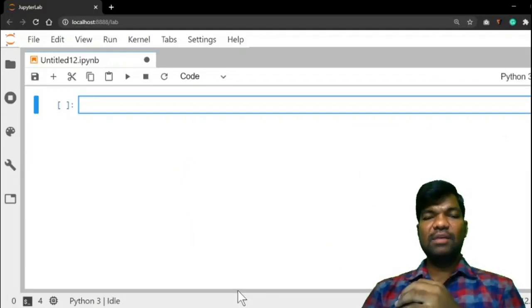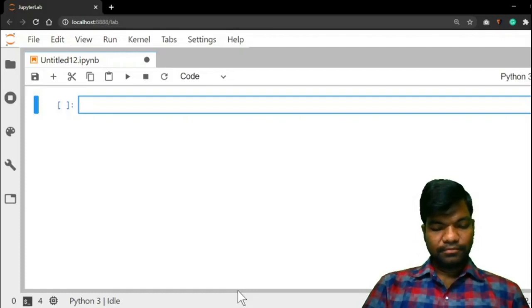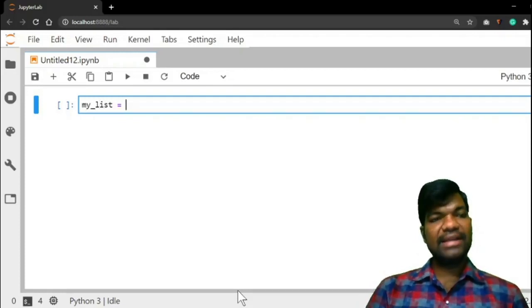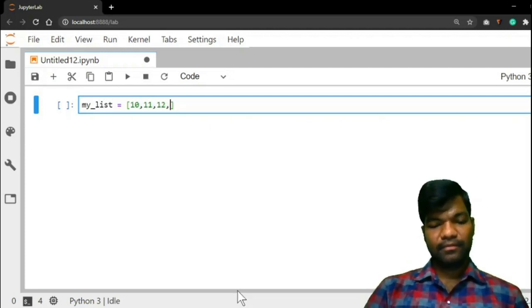Let's check examples for lists. my_list equal to 10, 11, 12, Python.